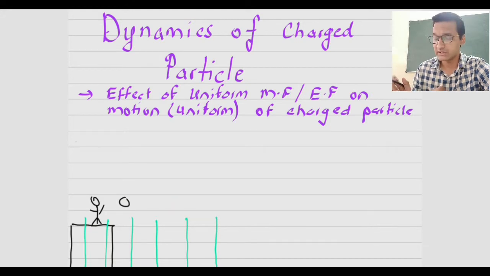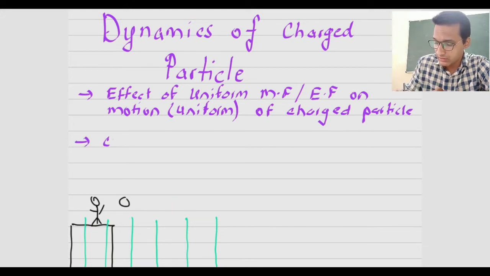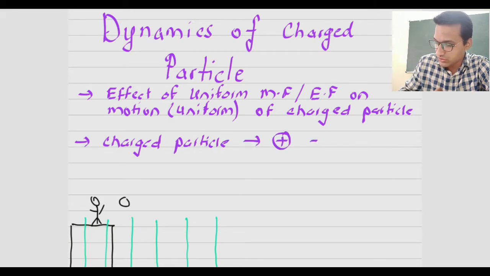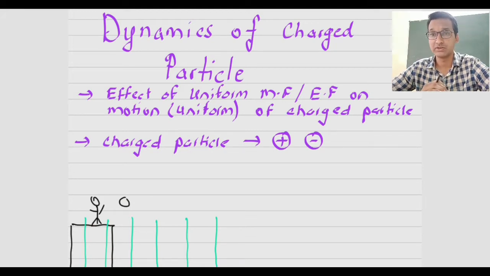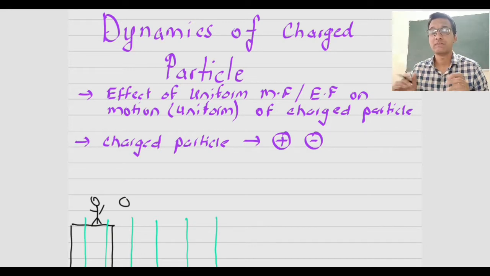And the charged particles that we are talking about, as we know, are either positively charged or negatively charged. So now let us try to understand this. We will begin with the effect of electric field on a moving charged particle. Before we do that, first we will try to understand the situation by taking an example.